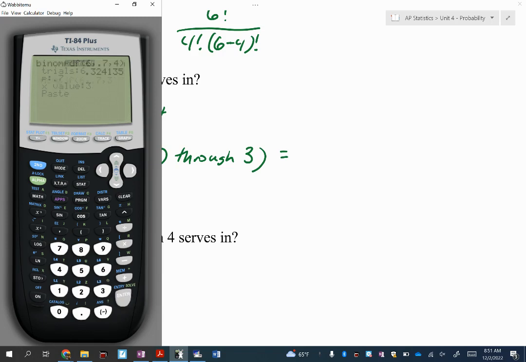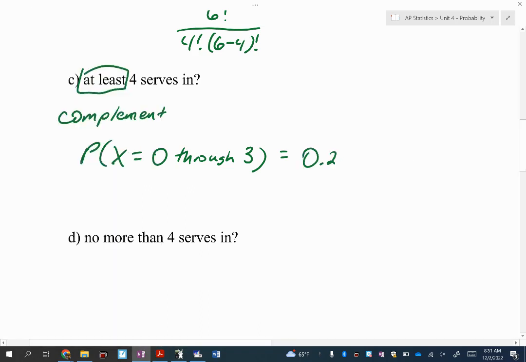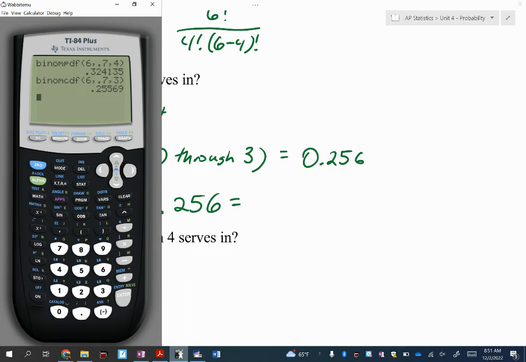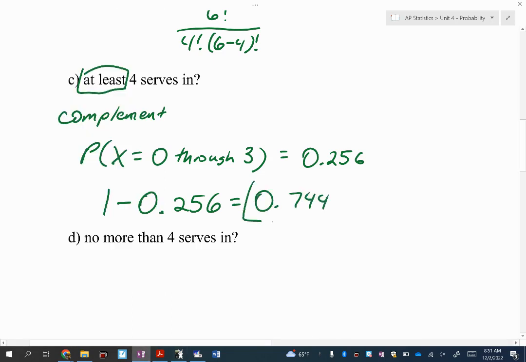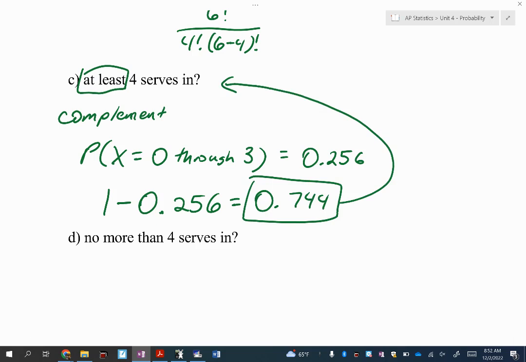Hit paste. All right, is that my answer? No, 0.256 is not my answer. All right, the complement now, 1 minus 0.256 will give us what we want, which is 0.744. Questions on C? All right, let's do D.